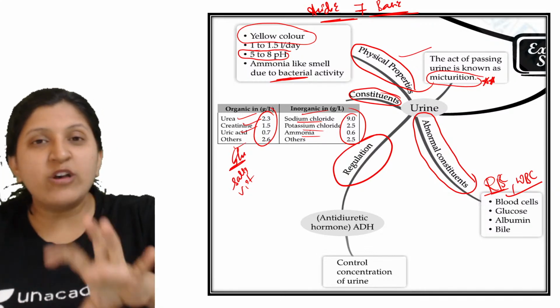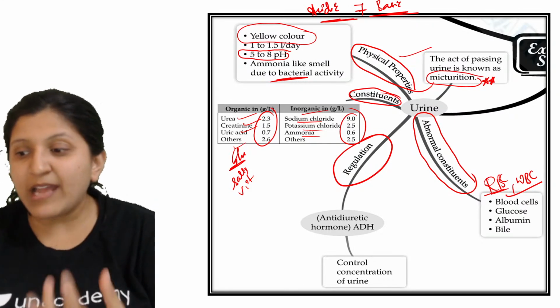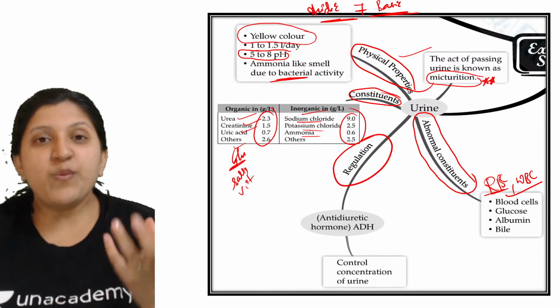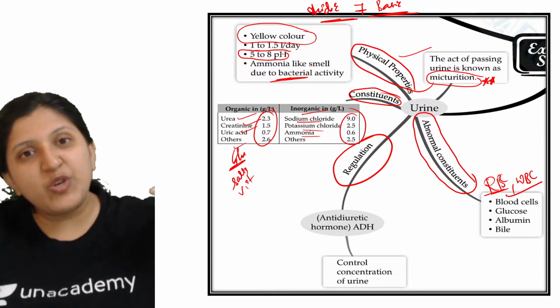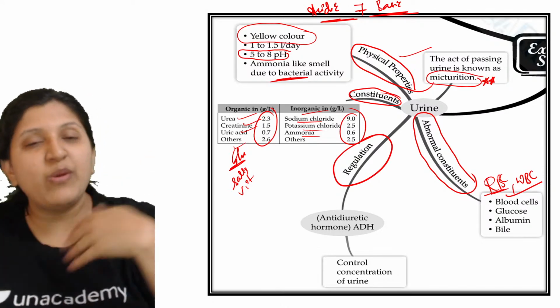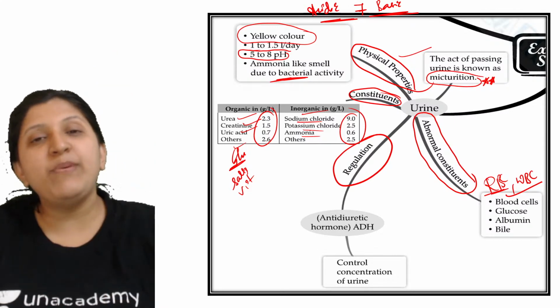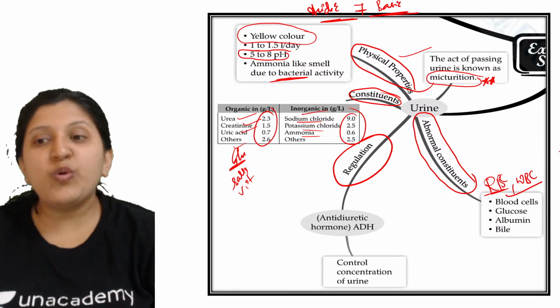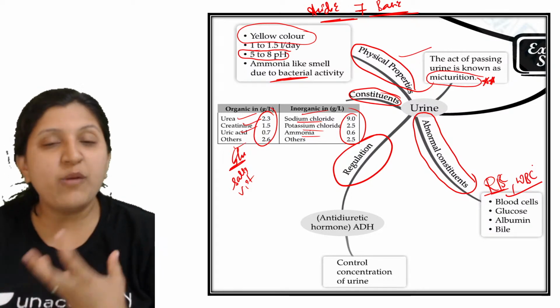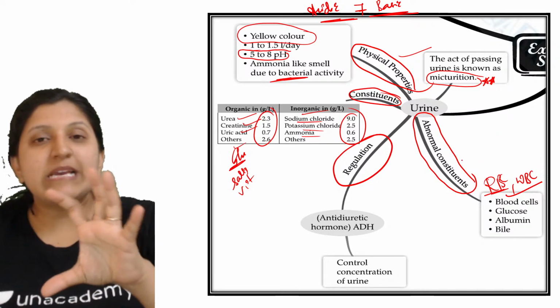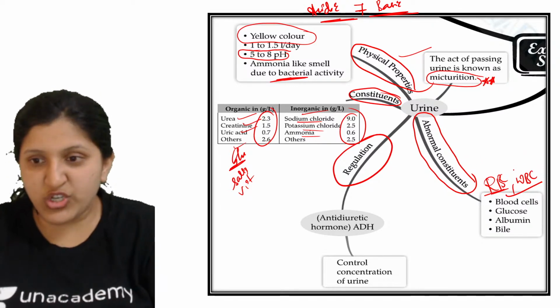Because there are a lot of WBCs, there might be a lot of bacteria in the urine. If you try to pass light through this liquid, the light cannot pass, because of the bacterial growth, the WBCs are forming a pus-like structure, which we call pus cells. That is basically the WBCs fighting the germs there.